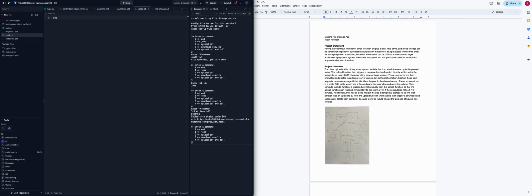So the project statement is essentially, if you have a really large number of small files, think 400 kilobytes, this can clog up your local hard drive. And cloud storage is also really expensive. Google Cloud just recently started making money, so how are we going to pay for cloud storage? So I propose an application that takes advantage of Discord's message API to essentially have an infinite file storage system.